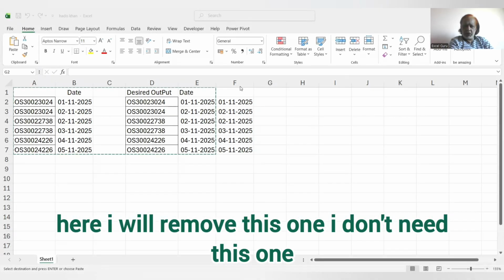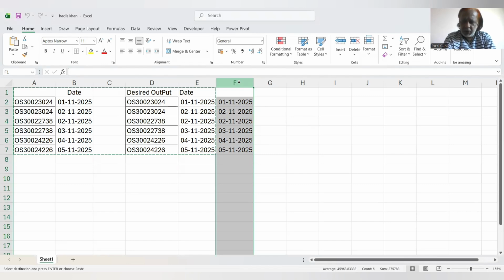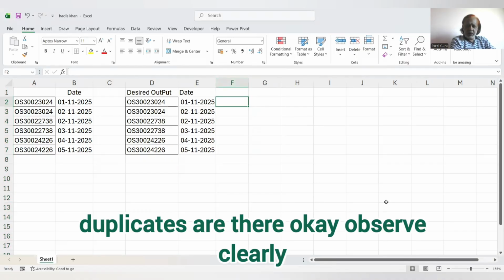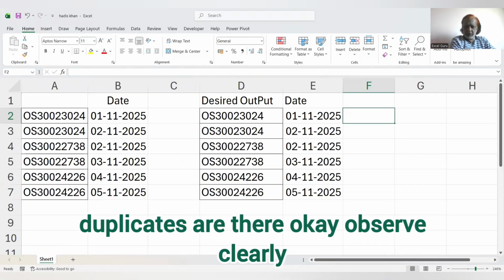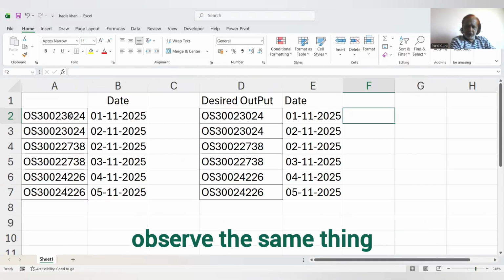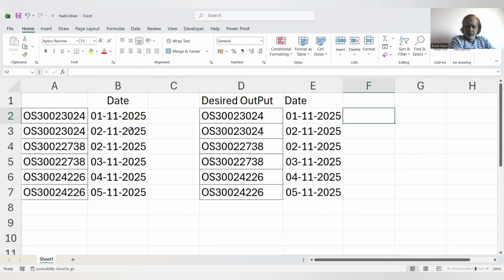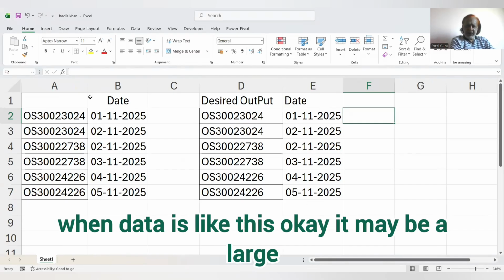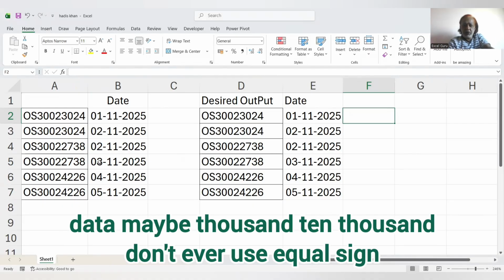I'll remove this one. I don't need this one. Here some duplicates are there. Observe clearly, the same thing. But here you have to extract dates when the data is like this. It may be a large data set, maybe 1,000 or 10,000.